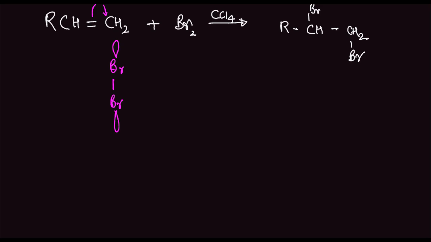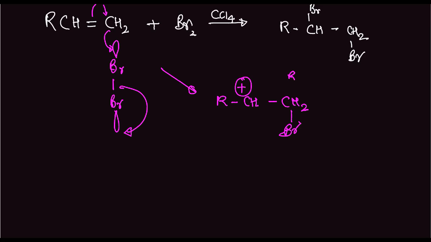So this double bond will open up, and this carbon would attack this bromine, and this bond will fall off. We'll get R, CH plus CH2 with a bromine attached, and now this is a plus group here, and we have a Br minus. So this Br minus is also present in the system.